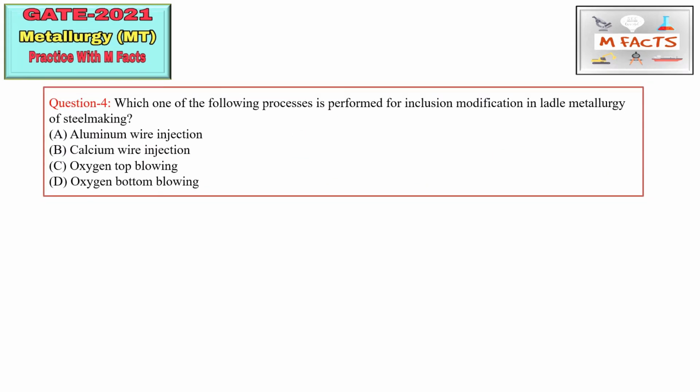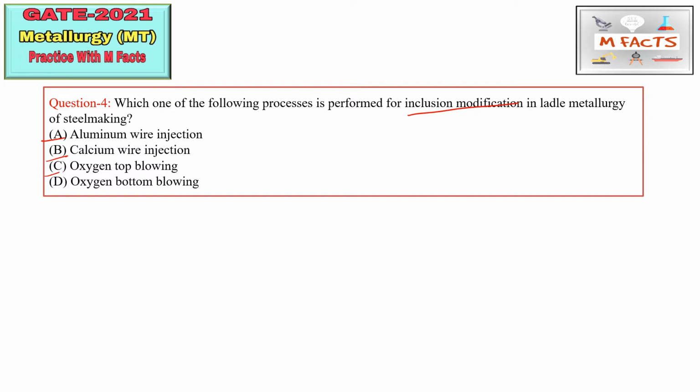So the next question is, which one of the following processes is performed for inclusion modification in ladle metallurgy of steel making? Okay, the four options are aluminum wire injection, calcium wire injection, oxygen top blowing, and the other one is oxygen bottom blowing.